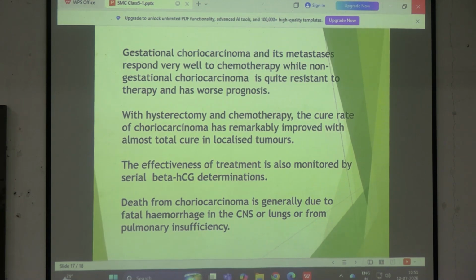হতে পারে কোনো without being a gestational thing, can choriocarcinoma occur? জানো, so choriocarcinoma can also occur in the ovary, তাই না? ওভারিতে হতে পারে, টেস্টিসে হতে পারে। সো টেস্টিস এন্ড ওভারিতে যখন choriocarcinoma হচ্ছে, that is non-gestational. আমরা ডিসকাস করছি gestational choriocarcinoma. Now we have to know that gestational choriocarcinoma has a better prognosis because if you start chemotherapy, it is completely curable. Even if it is metastasized, if you start chemotherapy, it is completely curable.